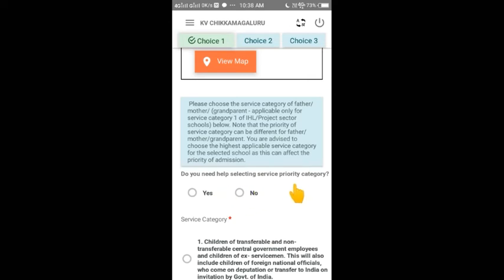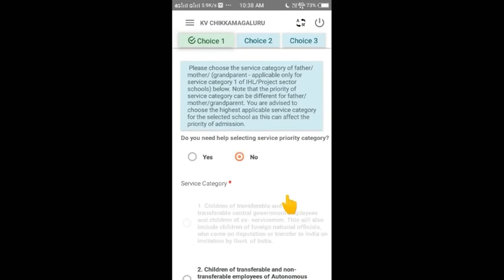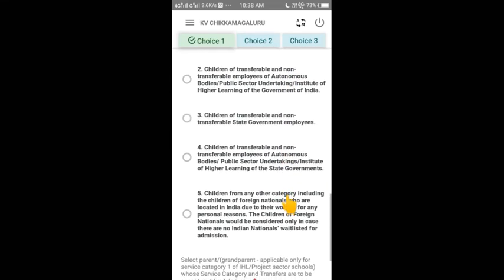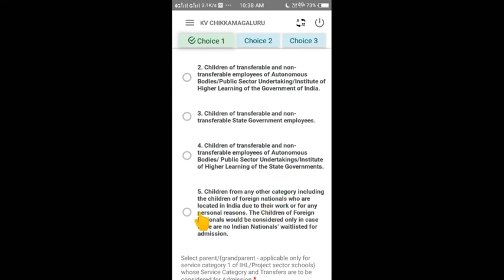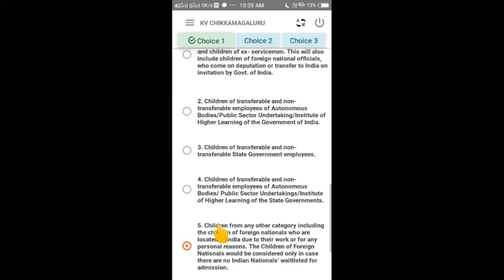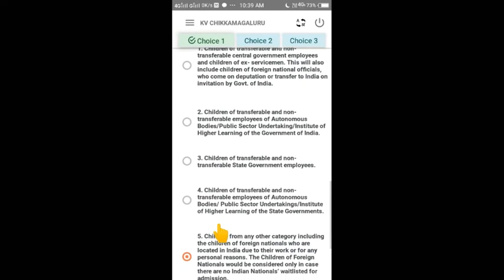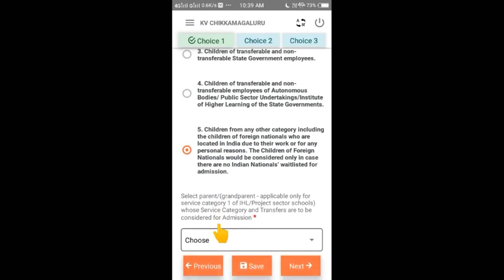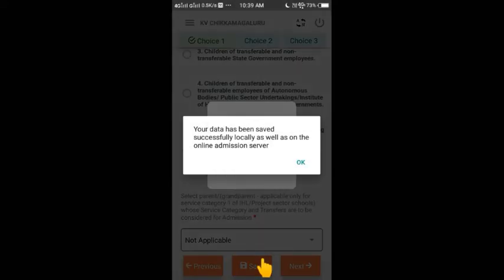So do you need help selecting? Okay, no. And now you can fill here transferable. So already you filled agriculture. So agriculture is in the 5th category. I made one video last month. So you can watch that video and it will be clear which work is included in which service category. So choose here. Select parents or grandparents, applicable only for service 1. So not applicable. Then again save and go to the next button.